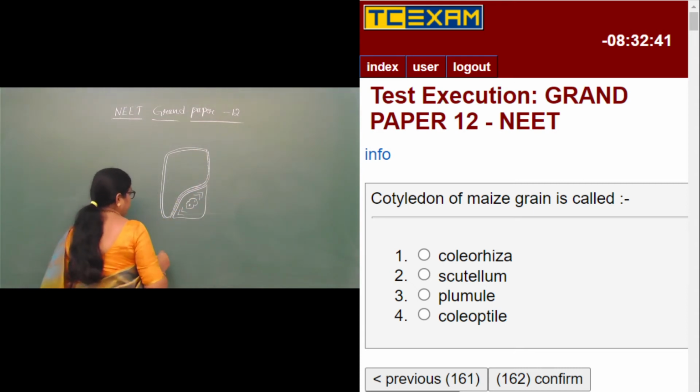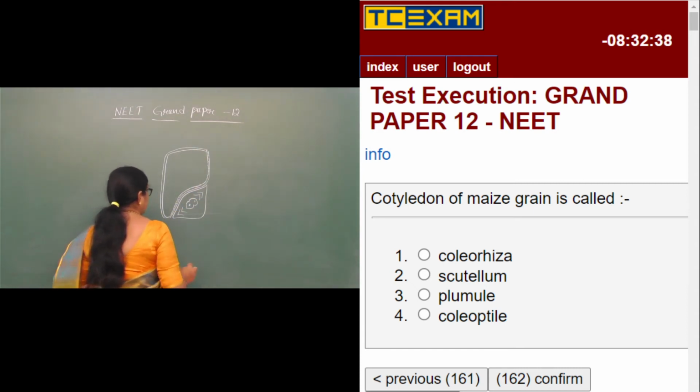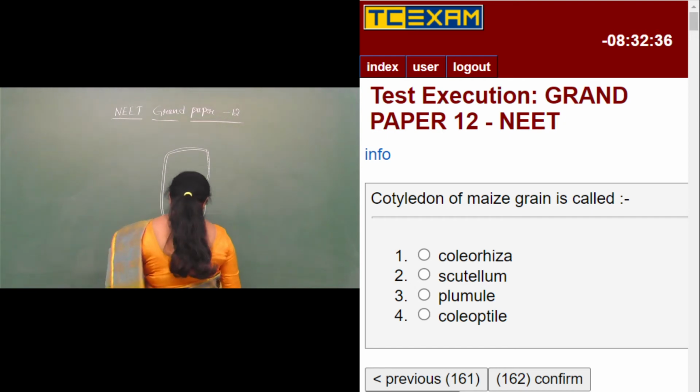I have drawn a very simplified diagram. So we have the radicle and the plumule.